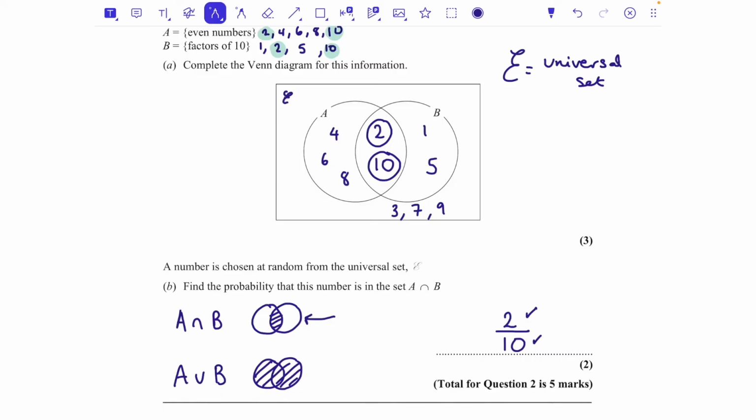so I would just leave it like that. If this had been the question, what's the probability of it being in the union, which is either A or B, we've got 1, 2, 3, 4, 5, 6, 7 numbers in the union, so then it would have been 7 out of 10. So that would have been the answer if that had been the question, but in this case we had the intersection, so 2 over 10.